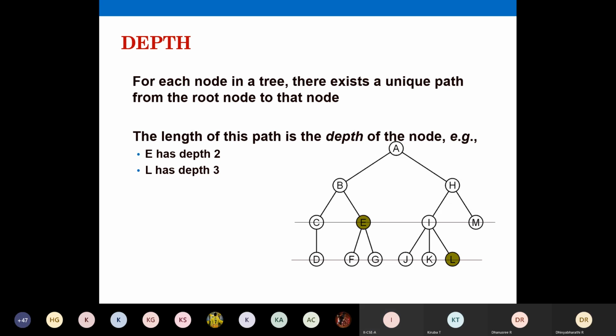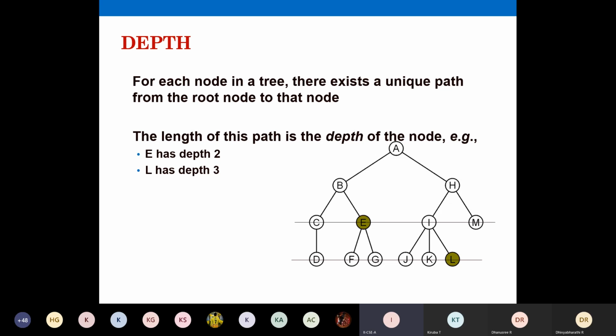So E has depth 2. Depth defines the length of your path from your root node. So the depth of A is going to be 0. Depth of your B and H is going to be 1, and the depth of these nodes, L has a depth. Depth defines the number of edges connecting your nodes till your root node. You just take the path and count the number of edges, that will give the depth.